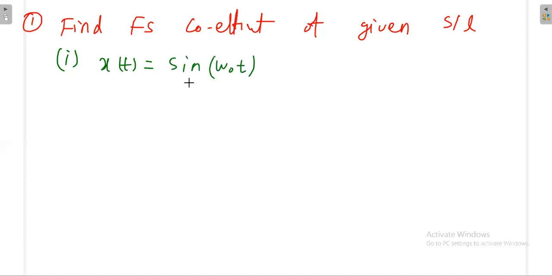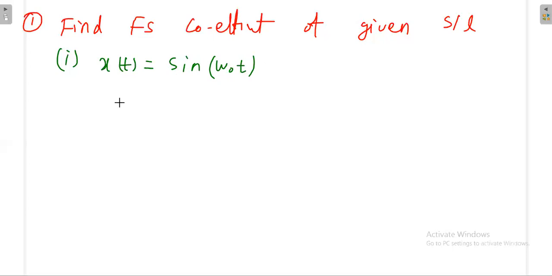See, Fourier series means in general the representation of a non-sinusoidal periodic signal with the help of infinite periodic sinusoidal signals. But here the signal itself is given as a sinusoidal signal. Then how to get the Fourier series coefficient? Once you represent it in terms of the trigonometric Fourier series coefficient, directly you can write either A1 or B1 depending on the fundamental frequency, or otherwise we can also represent it in the complex exponential Fourier series format.